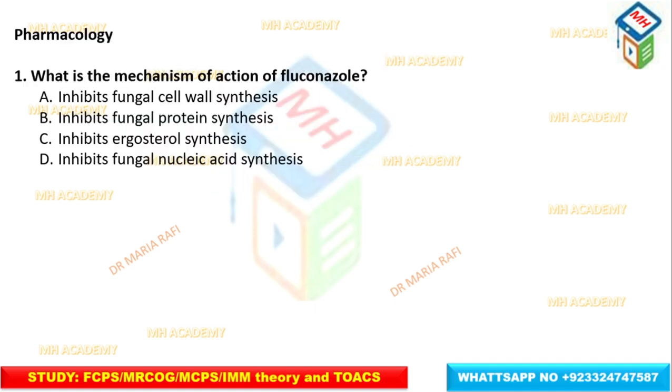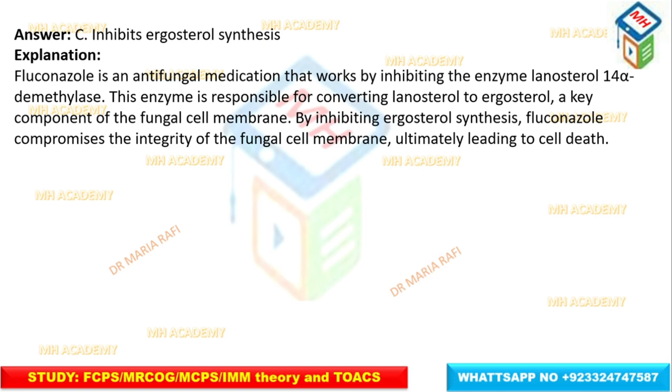The first MCQ is: what is the mechanism of action of fluconazole? Inhibit fungal cell wall synthesis, inhibit fungal protein synthesis, inhibit ergosterol synthesis, or inhibit fungal nucleic acid synthesis. The correct answer is inhibit ergosterol synthesis.